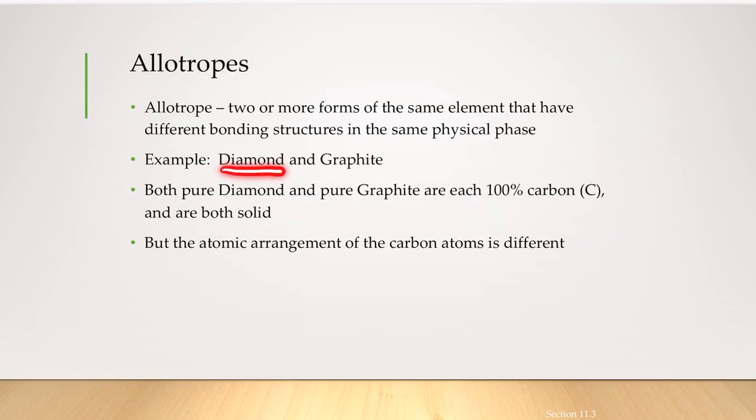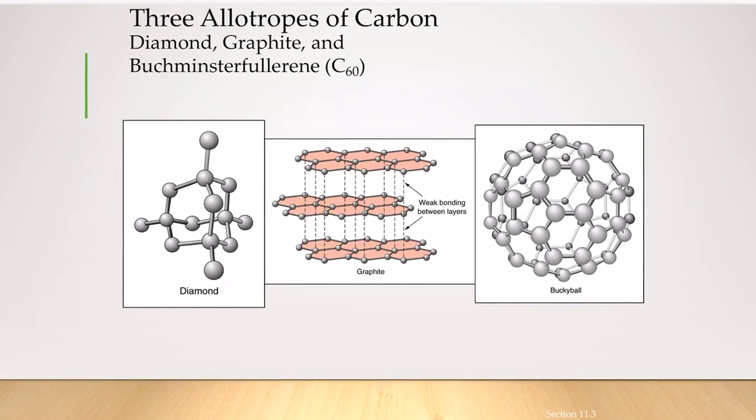One example would be diamond, another would be graphite, but there are also nanocarbons, Buckminster fullerene, and all those structures available for carbon which exist as allotropes. Both pure diamond and pure graphite are 100% carbon, and both are solid. But what distinguishes these two structures is the atomic arrangement of the carbon atoms. Let's look at that in the next slide.